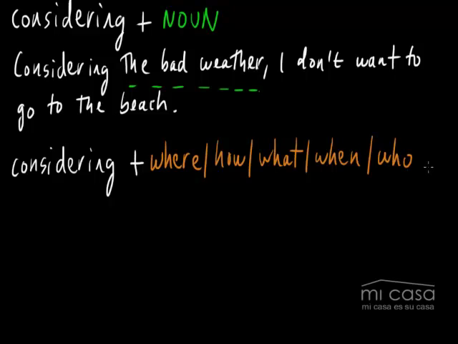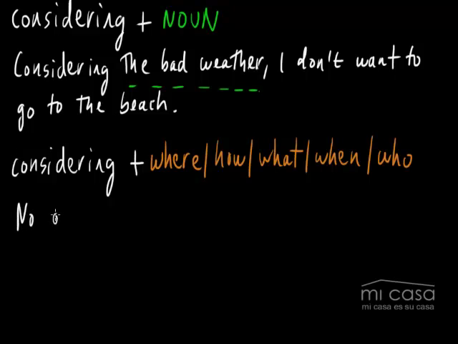You cannot use why. Why is the only question word that you can't put after considering, and that's because, like I already explained, we're already giving a reason. We're already explaining. We're already justifying by using this considering. So if you put why after, it just doesn't make sense. You can only use it with where, how, what, when, or who. And let's go ahead and look at an example.